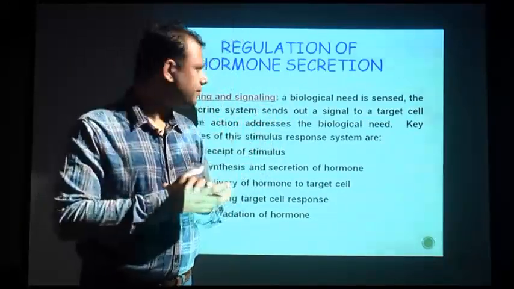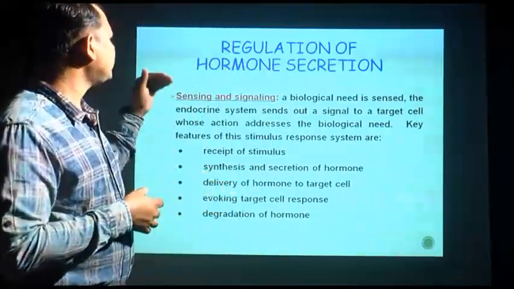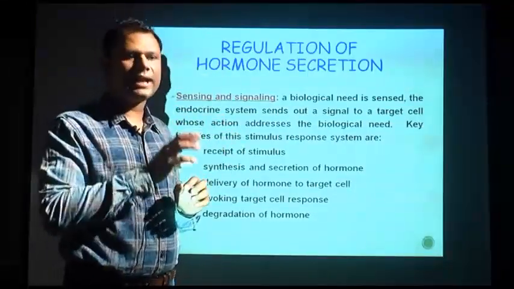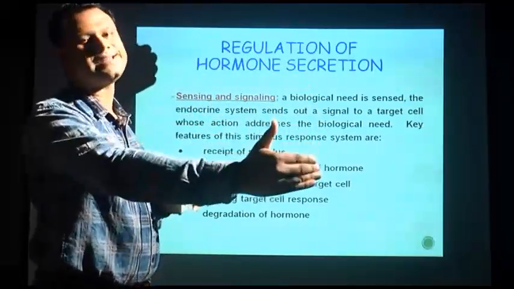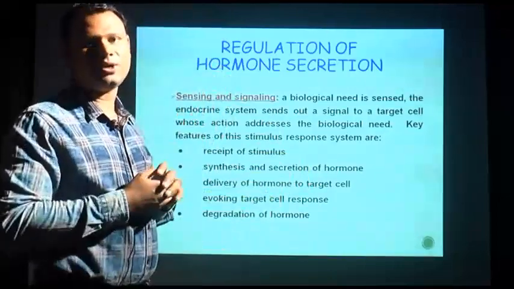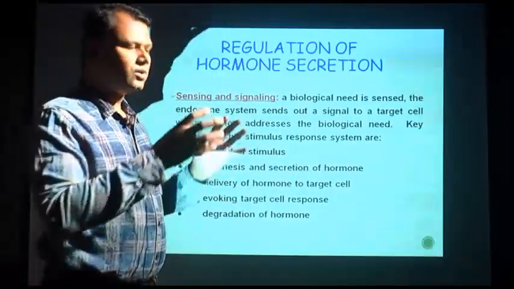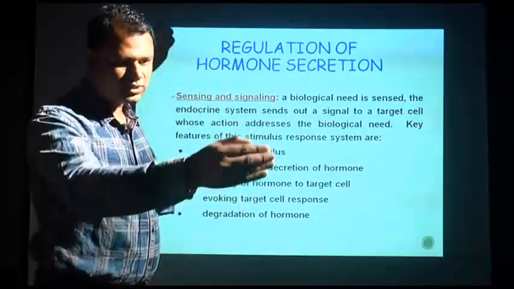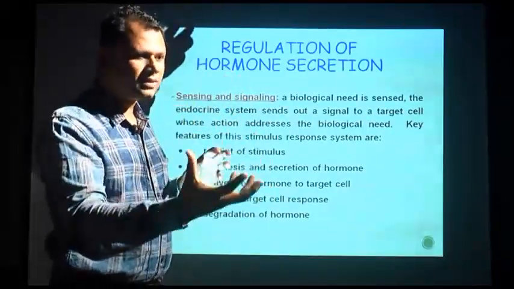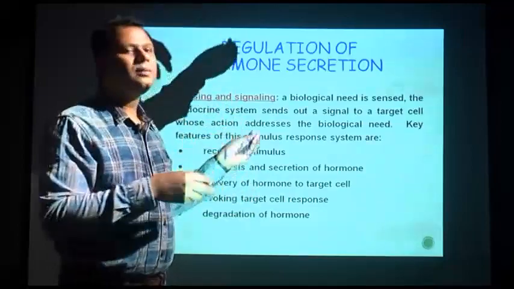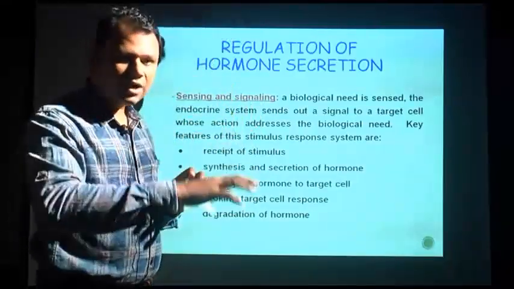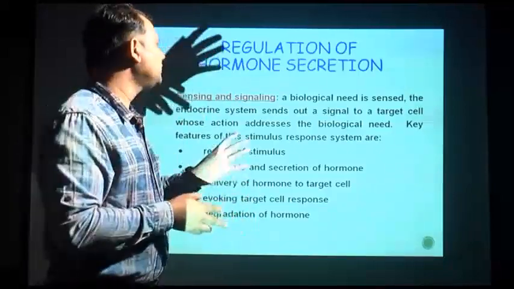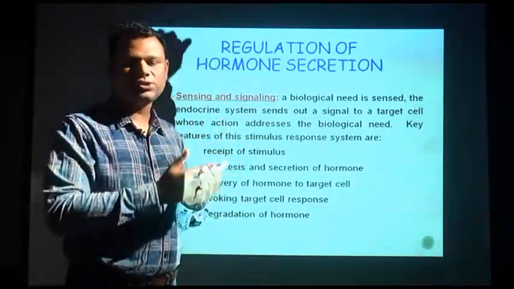Hormone is a form of chemical. The signal is sent by the gland itself, the endocrine gland, and it reaches the cell, where the receptor comes into the picture. That means how these hormones are secreted and transferred into the cell, then the cell recognizes that the particular hormone is there, and according to the level or the instruction by the hormone, the cell acts and tries to stabilize the body.